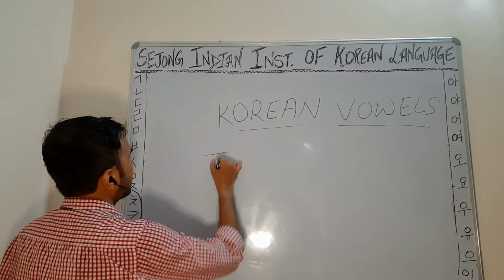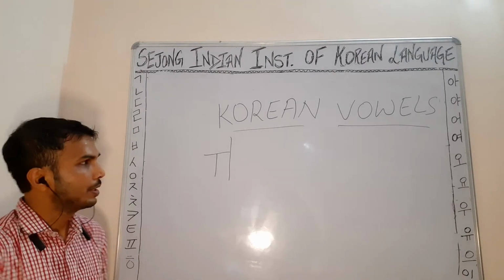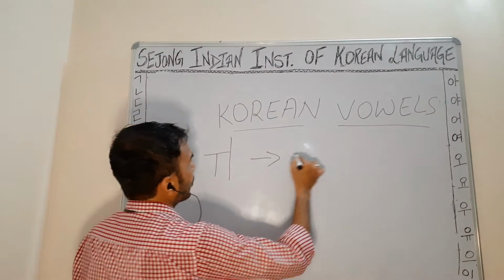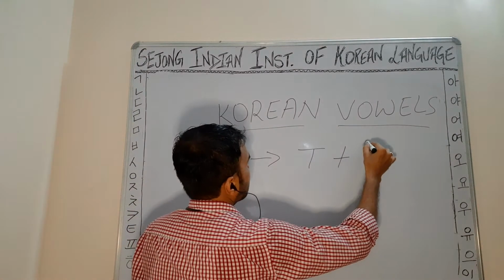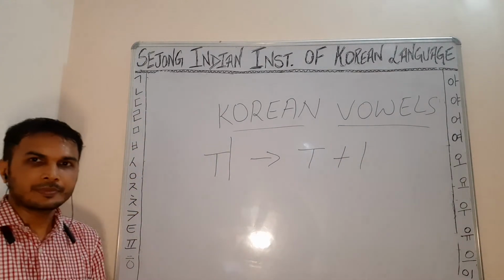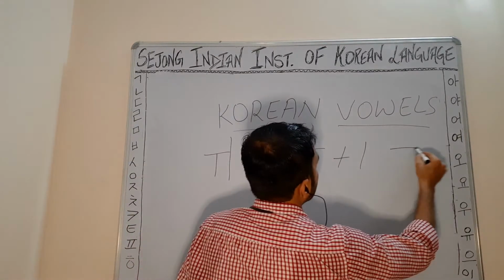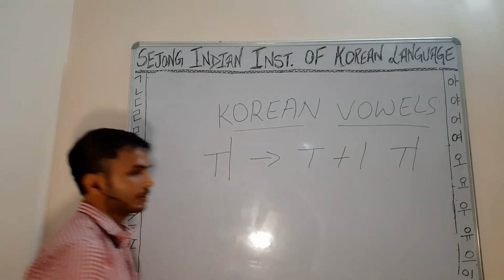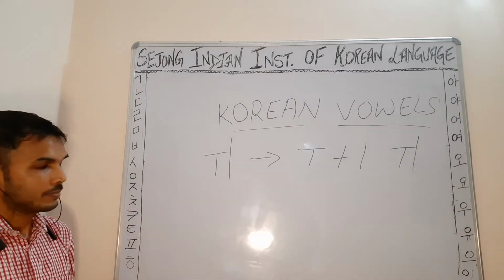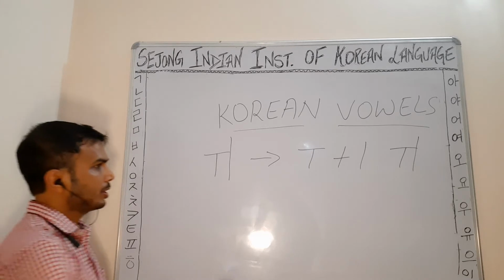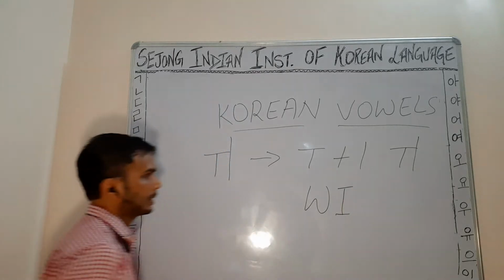So first we will write u, then i. It is wi. Okay. So it is a combination of u vowel plus i vowel. If you see the sound in Roman, we can write it W and I, wi.